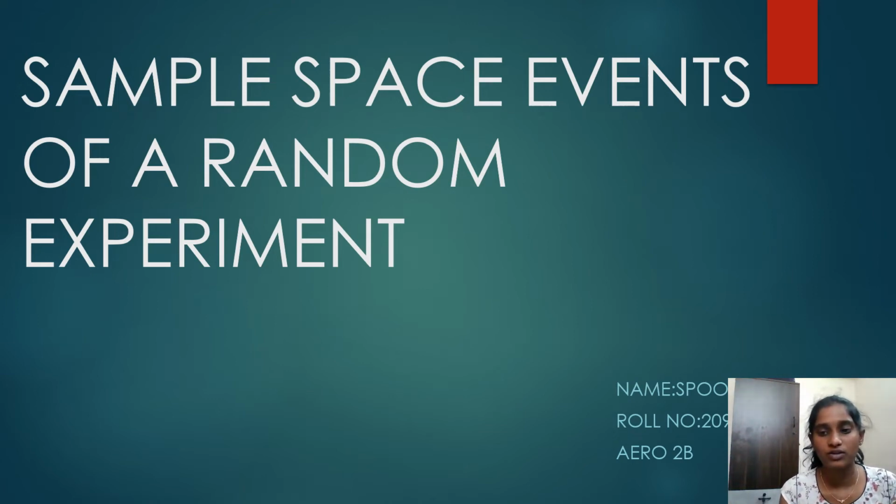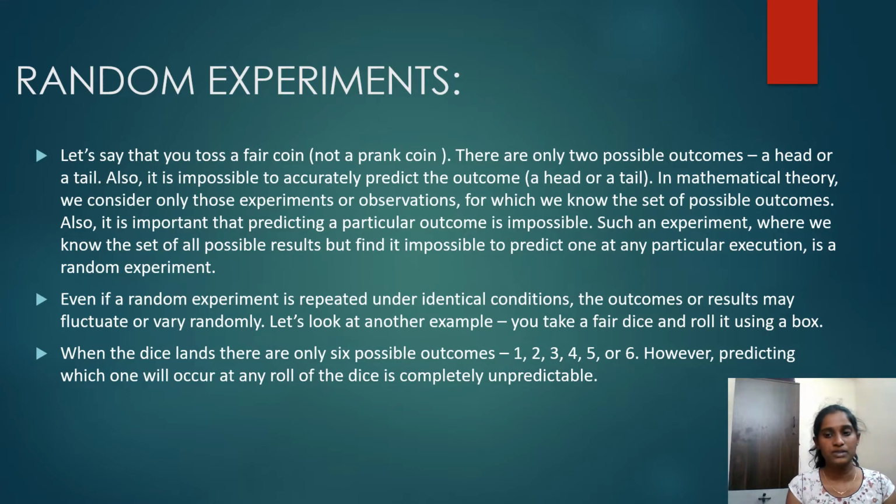My topic for this concept video is sample space and events of a random experiment. Random experiments: let's say that you toss a fair coin, not a prank coin. There are only two possible outcomes, a head or a tail. Also, it is impossible to accurately predict the outcome, head or tail.